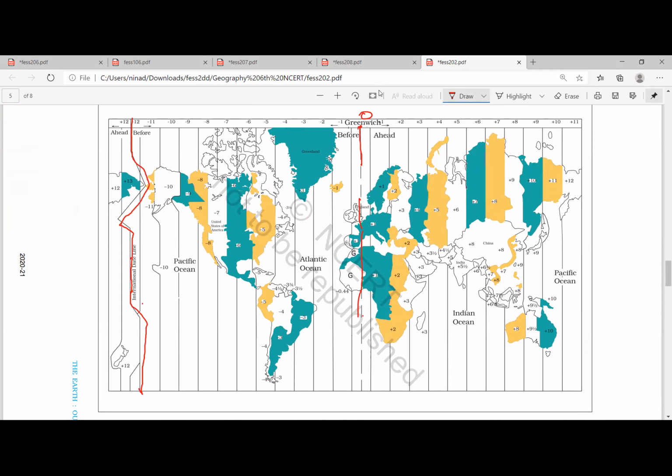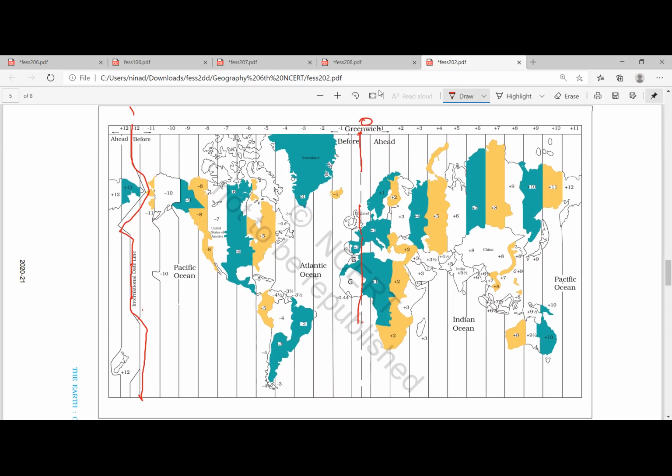So imagine this is a globe. Exactly opposite 0°, you have 180°, which is known by the name International Date Line. It is passing through the Pacific Ocean. It is a zigzag because they don't want to have the same place with two dates. So small islands they bypass, and it goes like this. This side means the Australian side, this side means the American side. Somewhere here it will be the same line. We can draw this side also like this.